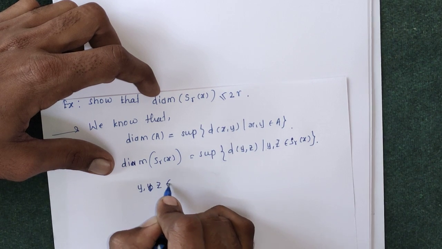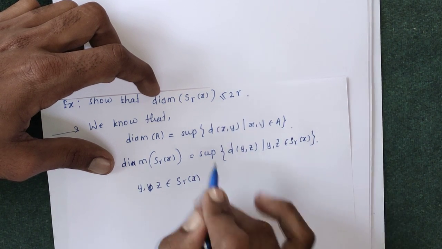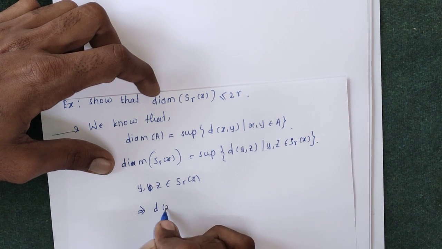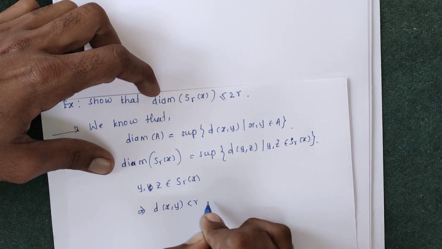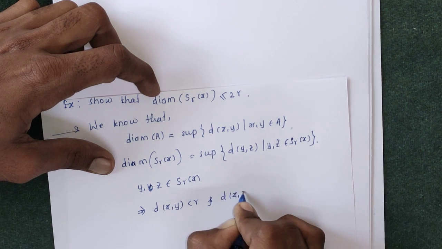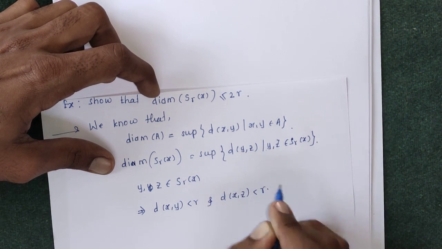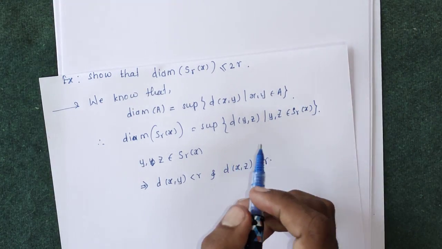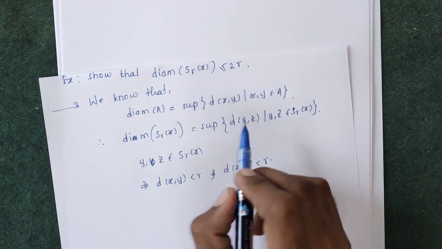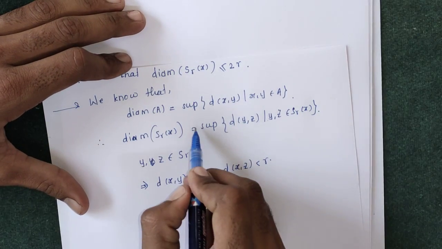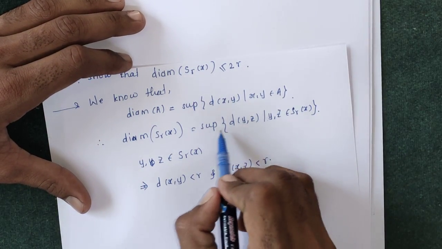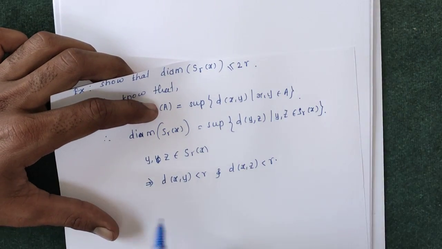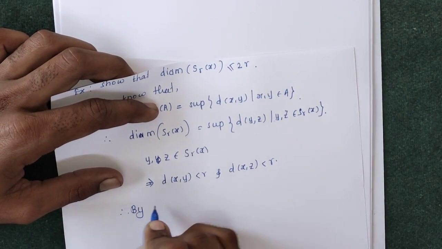Y and Z belong to S R of X implies the distance between Y and X is less than R, and the distance between X and Z is less than R. We have to prove the diameter of S R of X is less than or equal to 2R, so we find the distance between Y and Z by the triangle inequality.